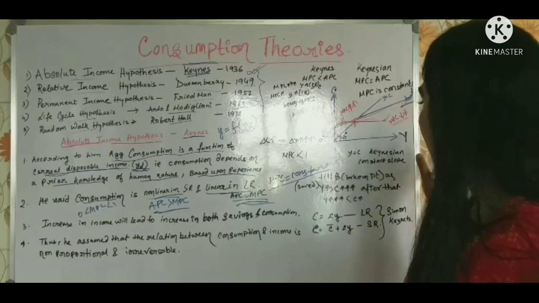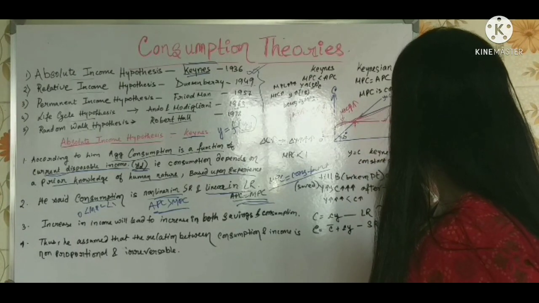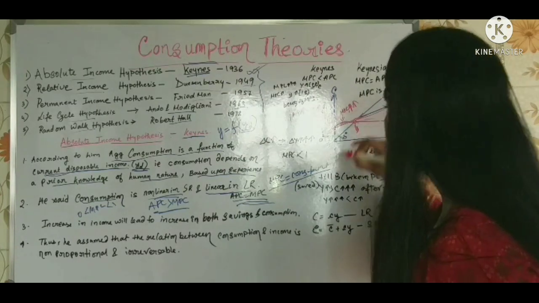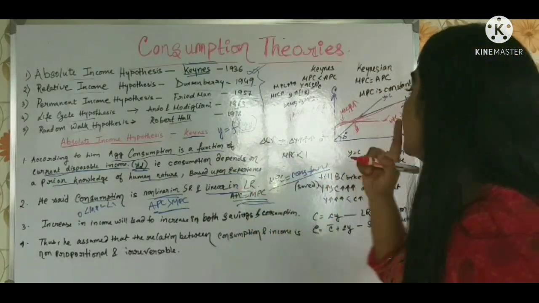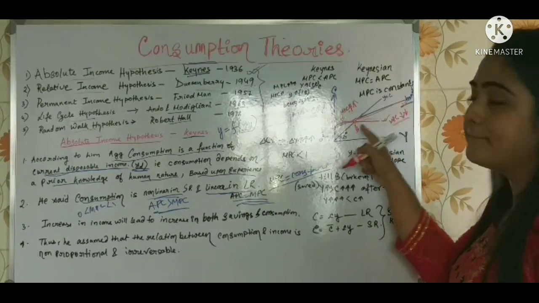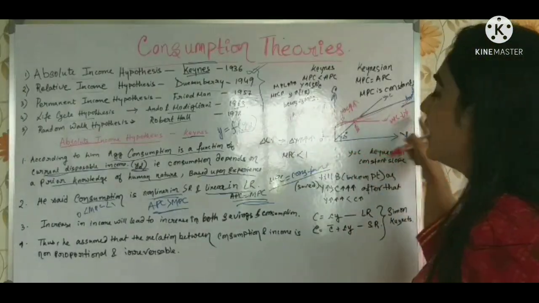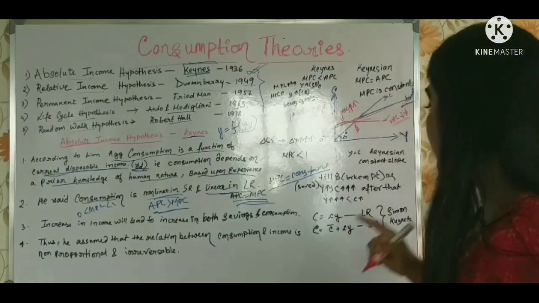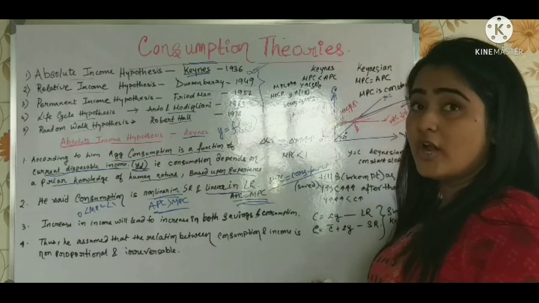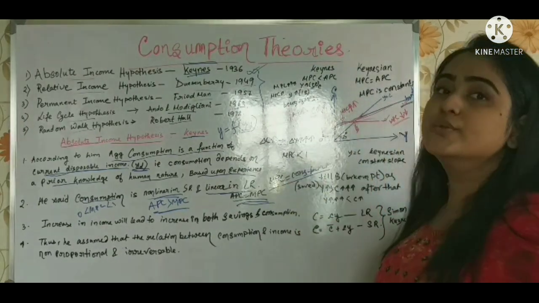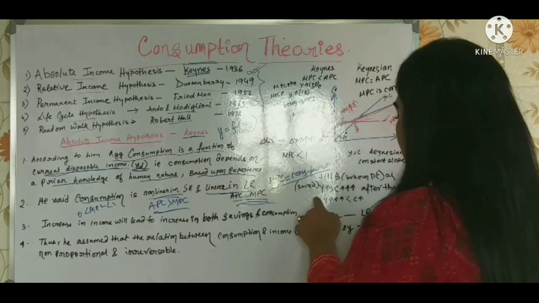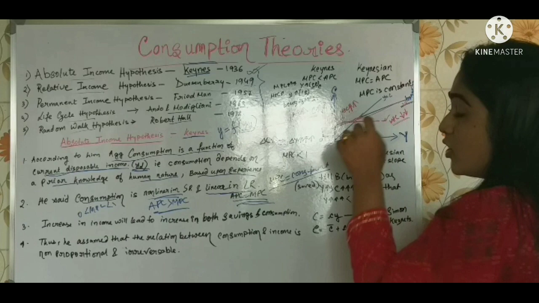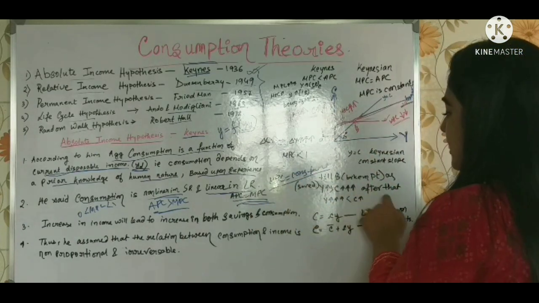Now if I call this point B, that's the break-even point. Till the break-even point, the slope of MPC is increasing. After the break-even point, the slope of MPC will be reducing. It will start falling. Why is it falling? Because here we are starting to do the savings. Whatever is the increase in income, that is greater than the increase in consumption.